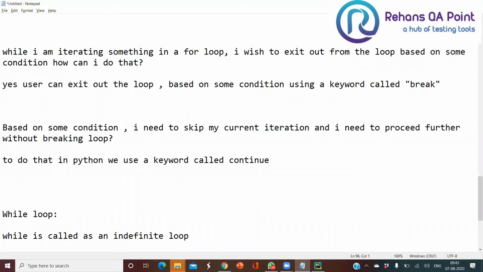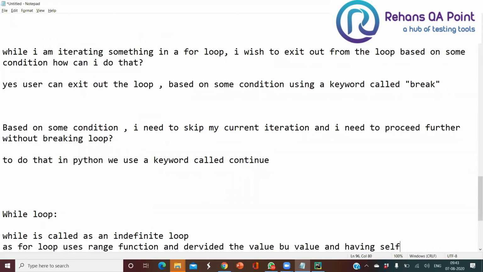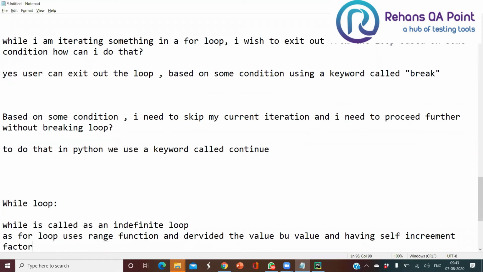A for loop uses the range function and derives the value by value, having a self-increment factor.